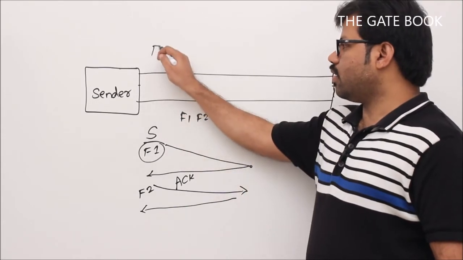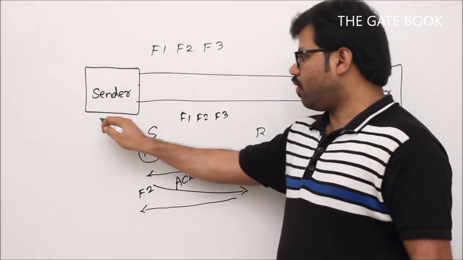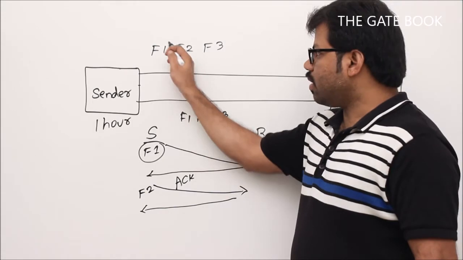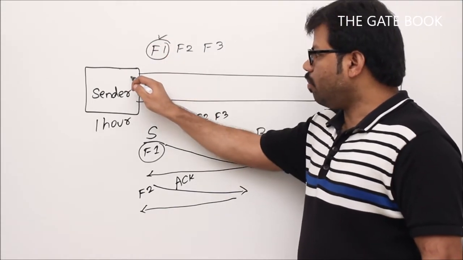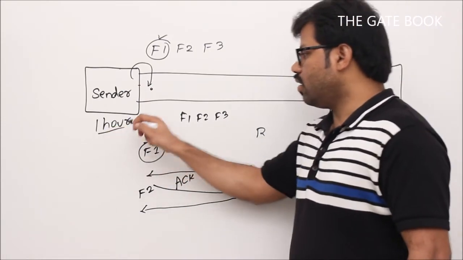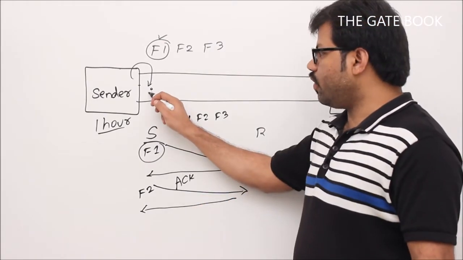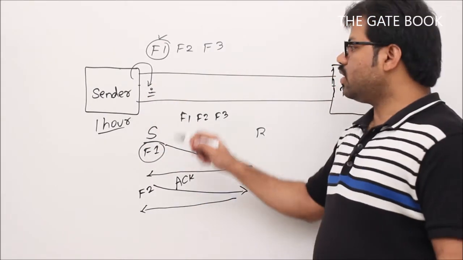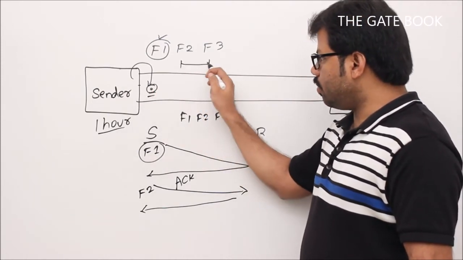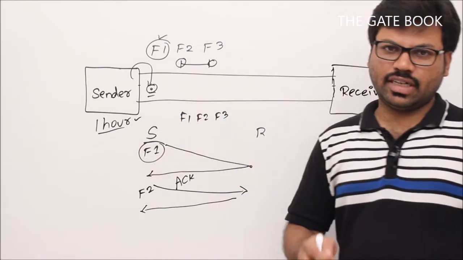Let's say the sender is sending some frames of some fixed size, whatever it is, but the transmission time of each frame is 1 hour. So there may be some bits in frame number 1, and to put all the bits onto the line takes exactly 1 hour. Maybe the first bit takes 0 time, but the last bit definitely feels 1 hour of duration. That means the time gap between the first bit and the last bit of the frame is 1 hour. That is what transmission time is.